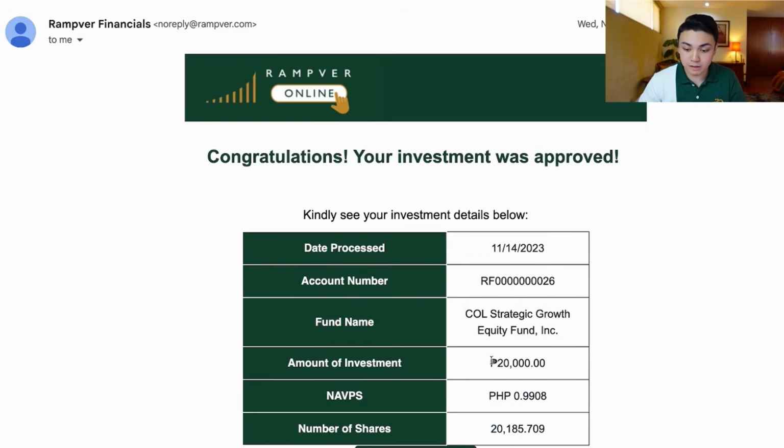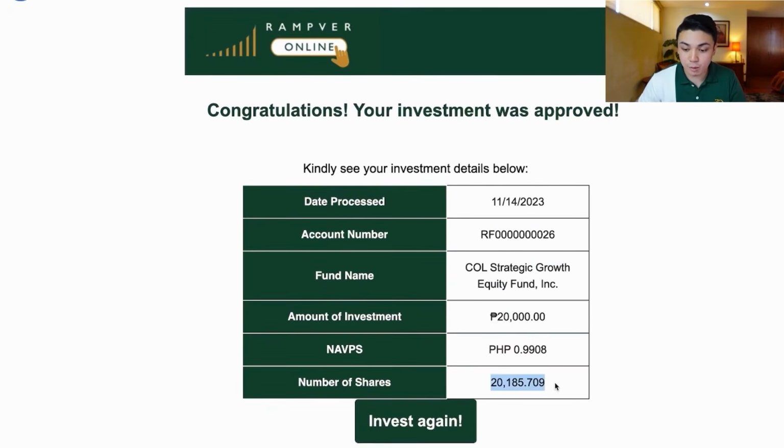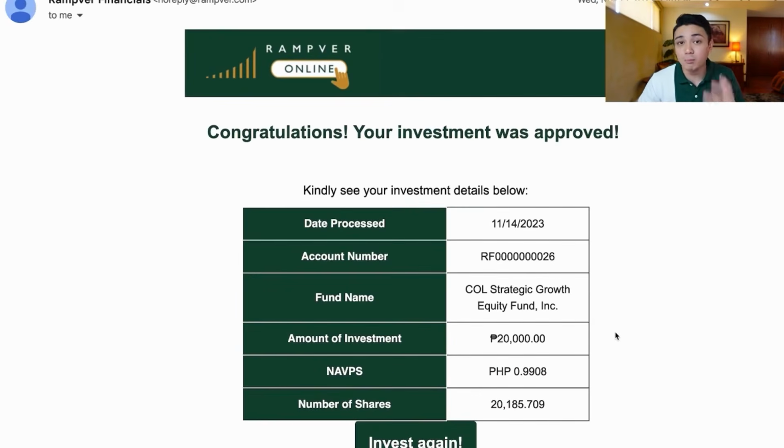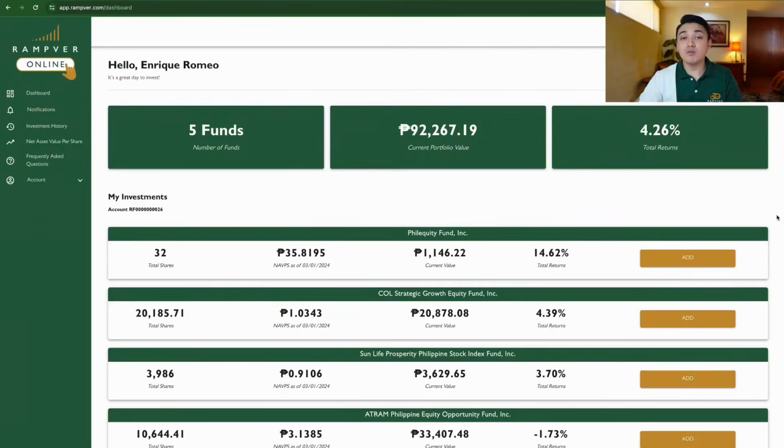This is the amount of the investment. This is the NAVs that was effective for that processing date. And this is the number of shares that I was able to acquire for that investment. So it's very important that your investments have confirmation so that you know the number of shares and you can track this in your portfolio. So once approved ang inyong investment and you saw it in your confirmation email, this will now fall into your dashboard.